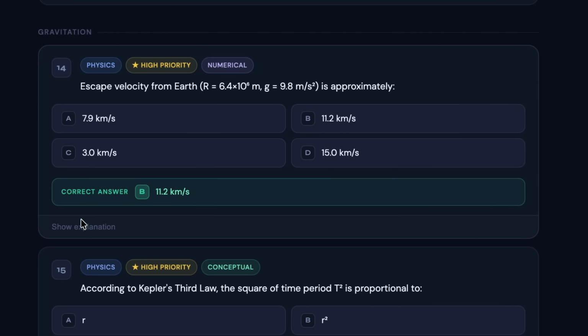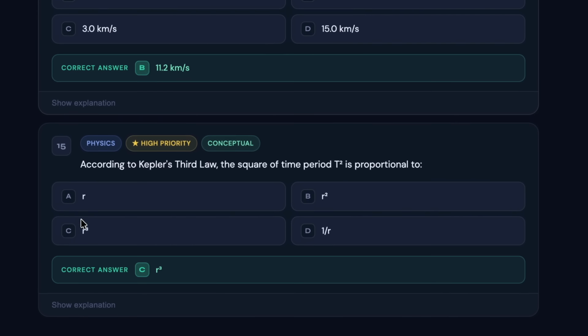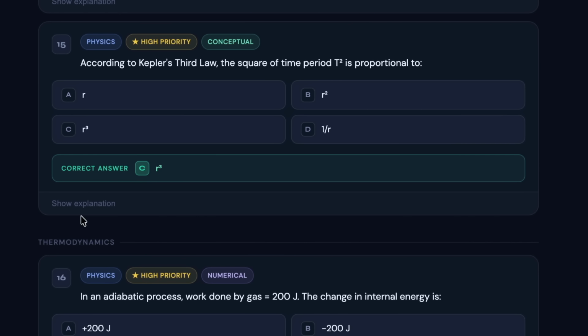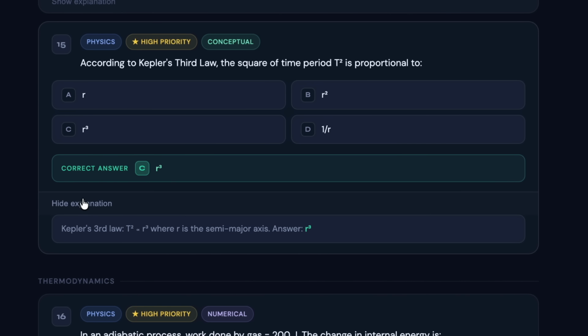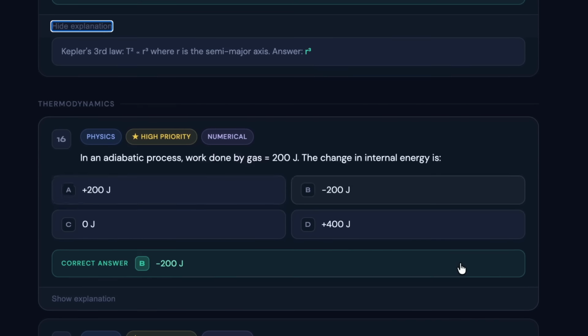Next, we have a question from gravitation, as you can see on the screen, which is the 14th question, and the correct answer for the same is B. For the 15th question, the correct answer is C, as you can see on the screen. So next, as we move ahead, we have a question from thermodynamics.